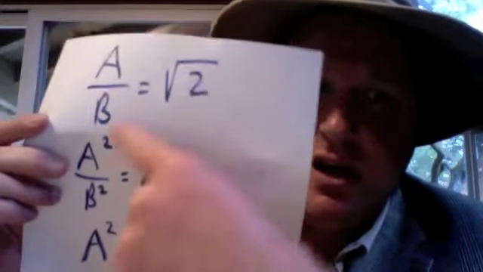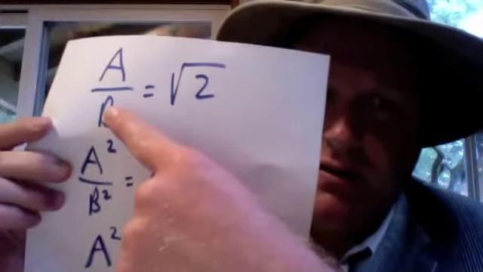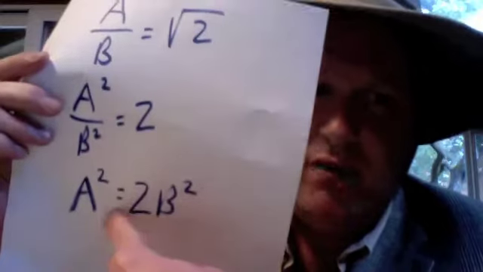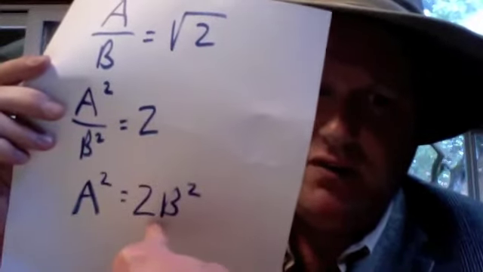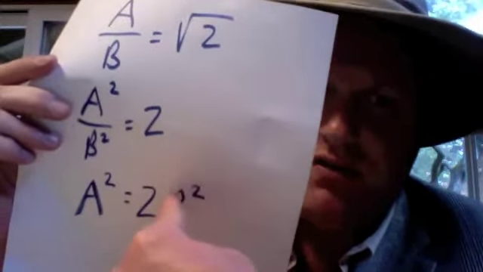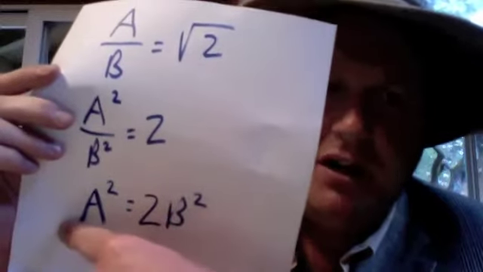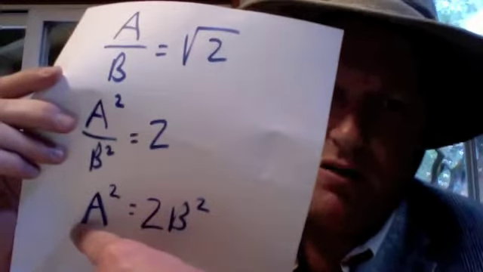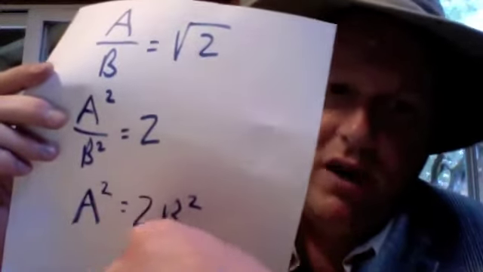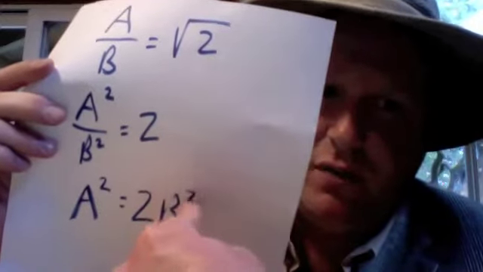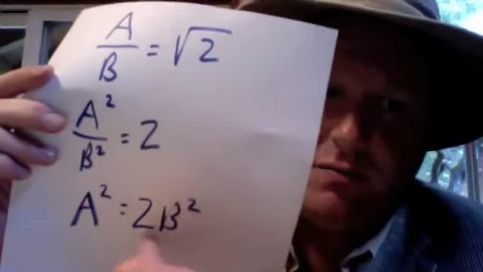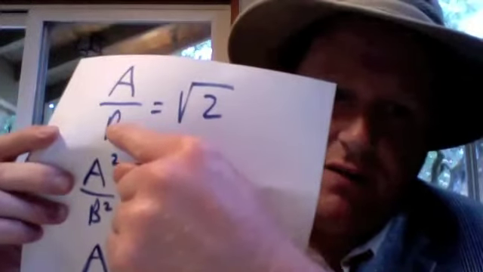But notice, though, that B is not even. Okay, and notice we just have one prime factor of 2 here. We have no prime factors of 2 in B, so that's not possible, because this is a product of 4, whereas this is only a product of 2 without any other prime factors of 2 in 2b squared. So that's impossible, that A could be even and B not even.